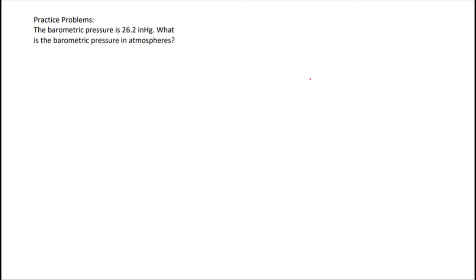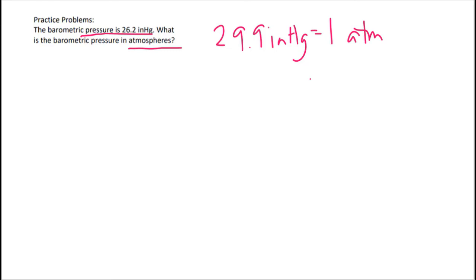All right, so now that we have this history and background, hopefully you understand how this barometer works, we are going to do some conversions. Similar to the other unit conversions that we've done in the past, I want you to pause this and take a minute to try to convert. We know that barometric pressure is 26.2 inches of mercury. What is that pressure in atmospheres? And remember from the slide before, we know that 29.9 inches of mercury is equal to 1 atmosphere. So pause and take a minute to try to solve this problem.